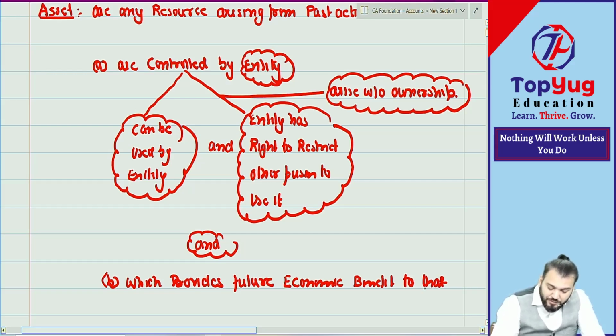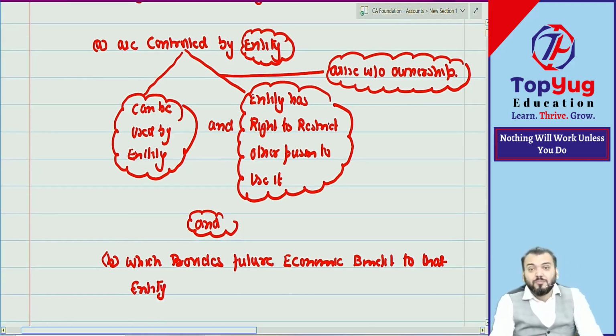To that entity. Understood now? Means we can generate future benefit from that asset. If we are not able to derive benefit, then of course it is not an asset. Already we discussed this point. Any expenditure from which benefit will be derived, that is an asset.